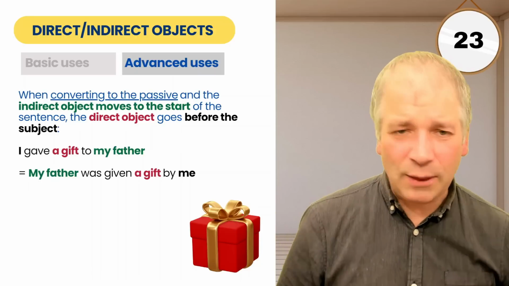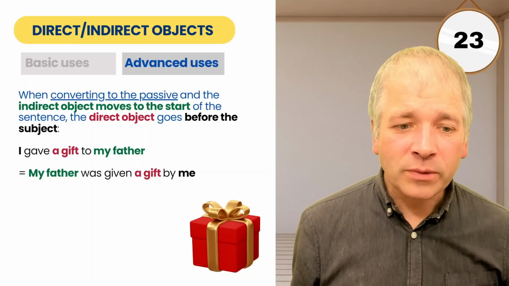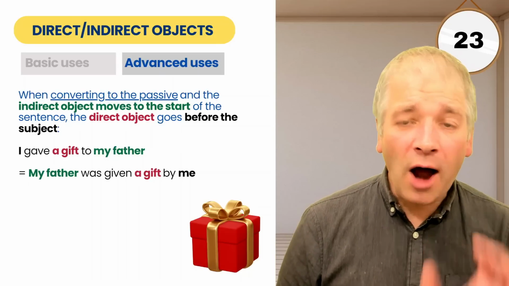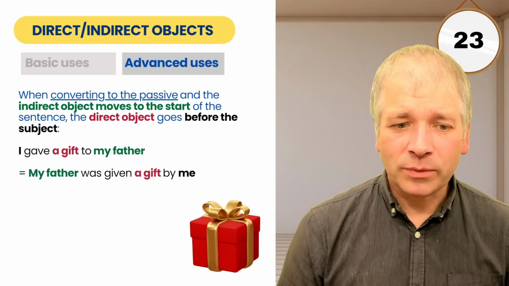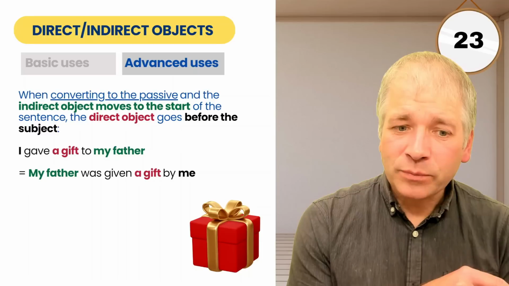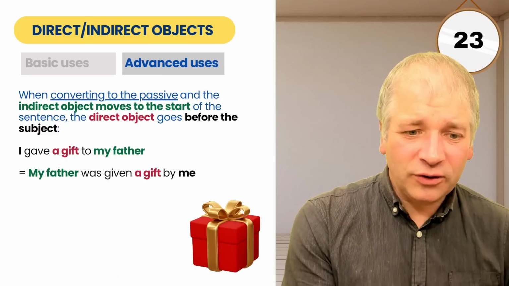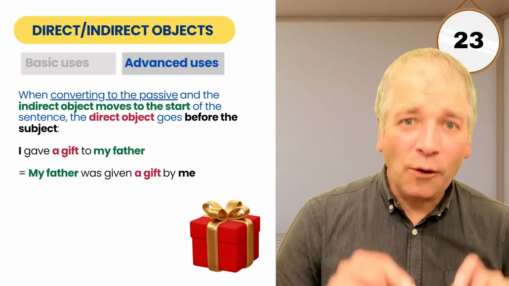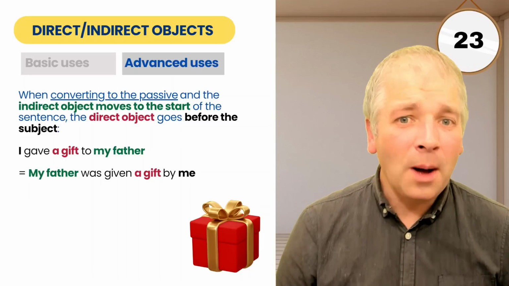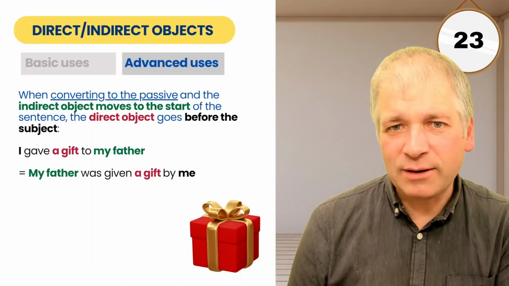So let's work that through as an example. I gave a gift to my father. A gift is the direct object. My father is the indirect object. Make it passive. My father, the indirect object, goes to the front. A gift, the direct object, stays after the verb, but before by me, which is the subject. I has now moved to the end of the sentence, by me.